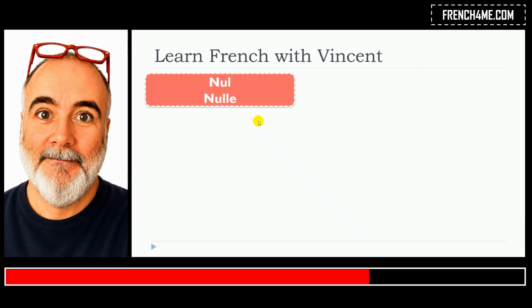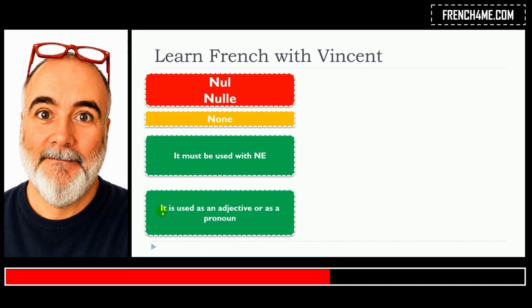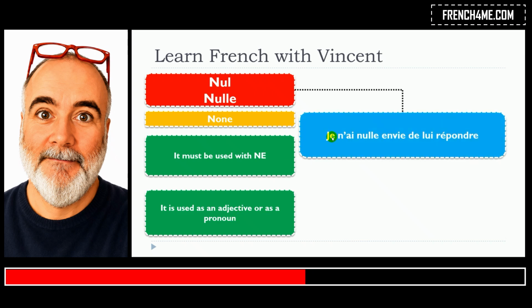So this lesson is about nul and nulle. And they mean none. Remember, it must be used with ne. And it is used as an adjective or as a pronoun. So obviously, we'll see the two situations. Let's start with the first one.